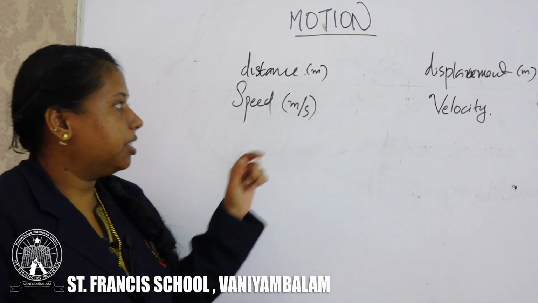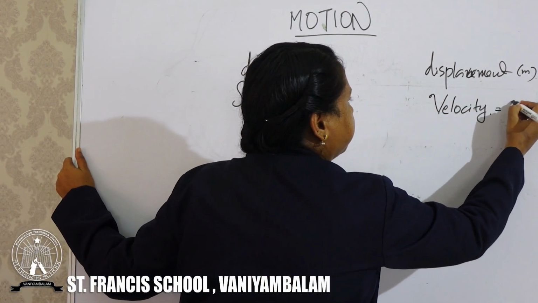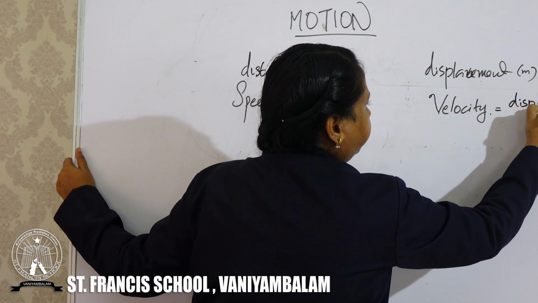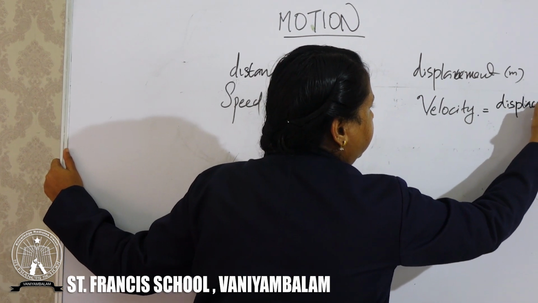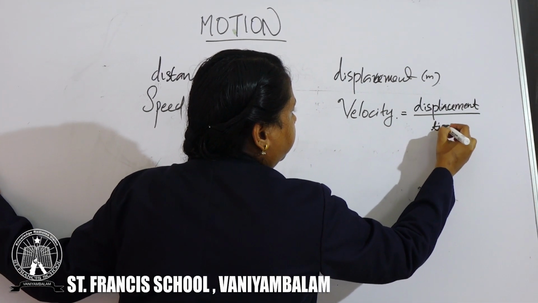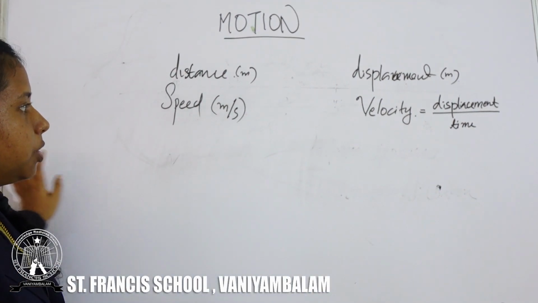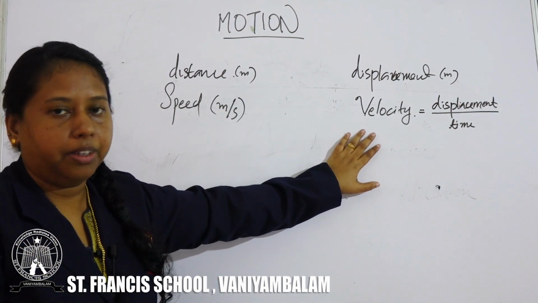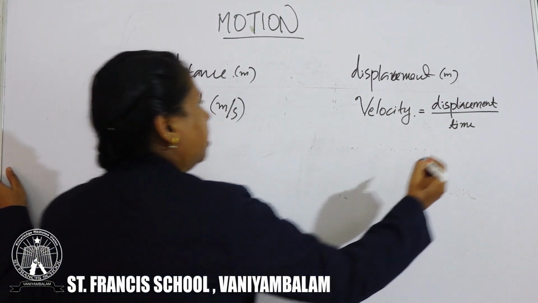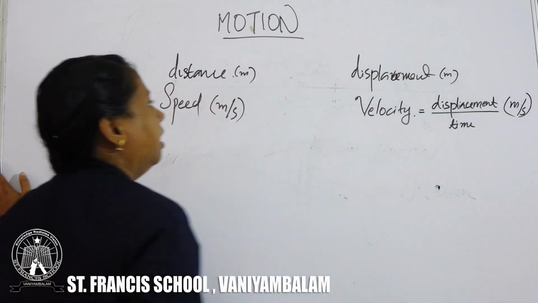And velocity means displacement divided by time. The rate of change of displacement is known as velocity. And the unit is the same as that of speed, so it is meter per second.